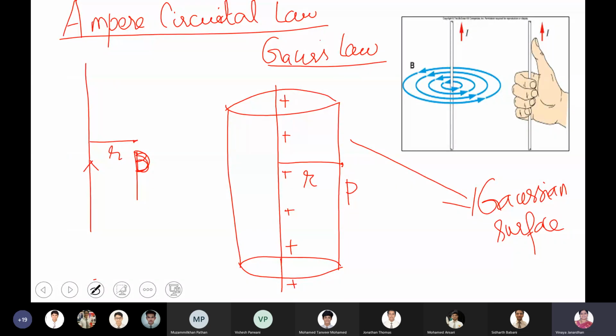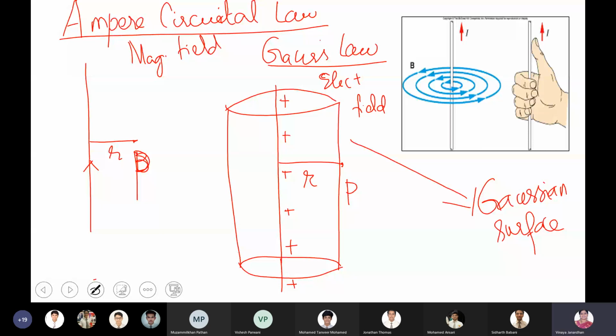In the case of Gauss's theorem, it is the strength of the electric field at point P. In terms of Ampere's law, at point P, I want to find the strength of the magnetic field. Here you are finding the strength of the magnetic field, whereas in Gauss's theorem it is the strength of the electric field. Right? So now